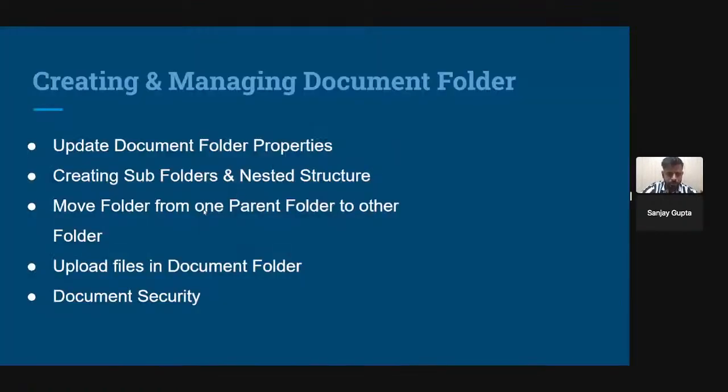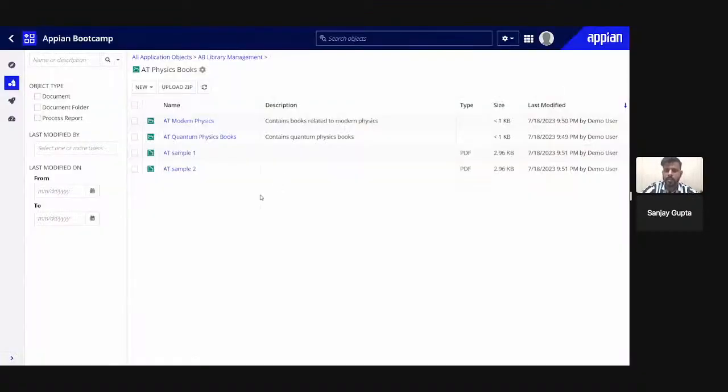So these are the subfolders and nested structure. In this one also, we had defined the security on the knowledge center only, right? And it is automatically inheriting the security down to the third level. The first one was the knowledge center.